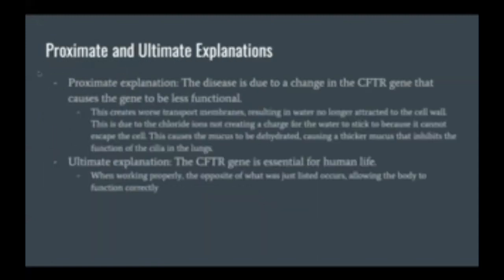We can also look at the proximate and ultimate explanations to help us understand. The proximate explanation explains that the disease is due to a change in the CFTR gene, as stated before. Basically, it makes worse transport membranes, which results in water no longer being attracted to the cell wall. This is because the chloride ions cannot create a charge for the water to stick to, and then it can't escape the cell. This causes the mucus to be dehydrated, causing a thicker mucus that inhibits the function of the cilia in the lungs, causing the mucus to be stuck. The ultimate explanation is due to the CFTR gene being essential for human life. When it works properly, the opposite of what I just stated happens, and it allows the body to function properly.